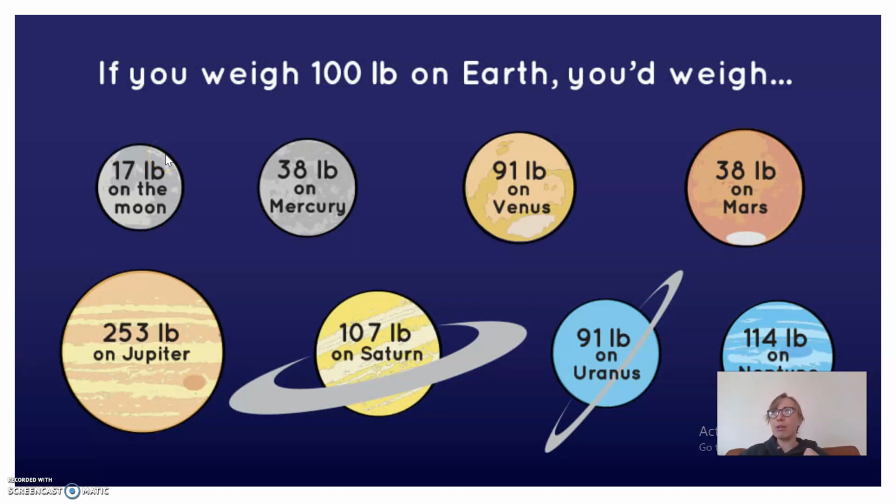One other thing to think about here is that we're not actually very close to Jupiter. So even though Jupiter is many times larger than Earth, the fact that it's so far away means that it is not actually pulling on us right now, or not pulling on us very much.